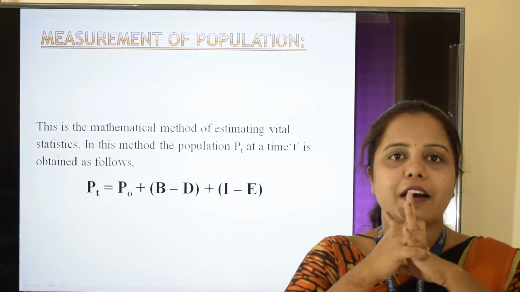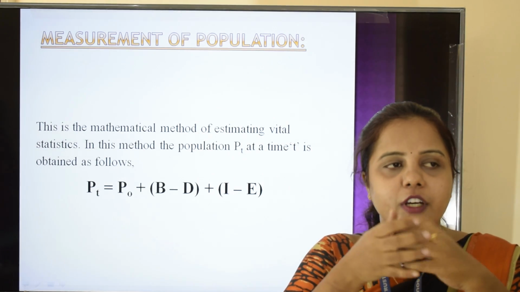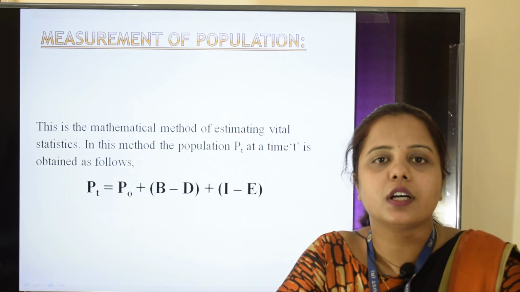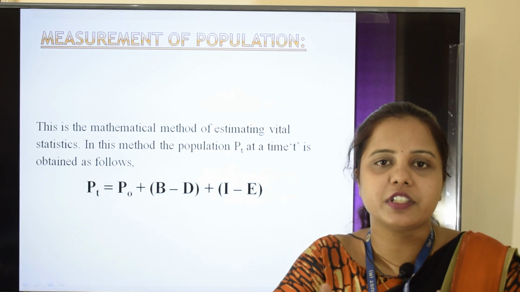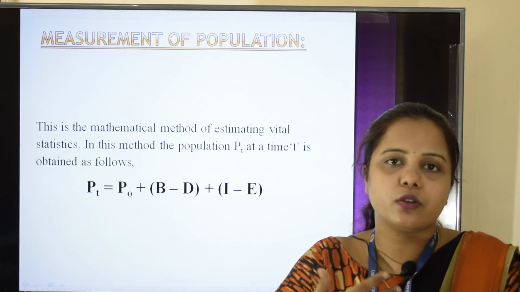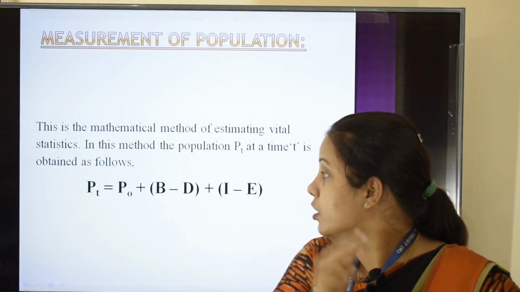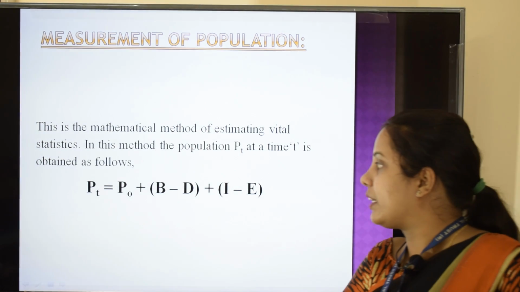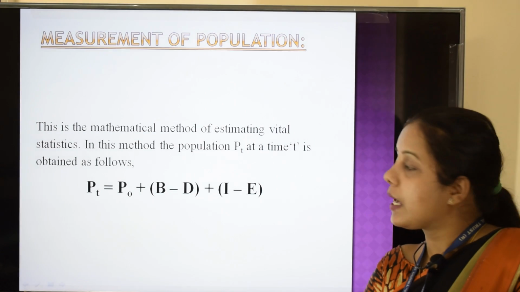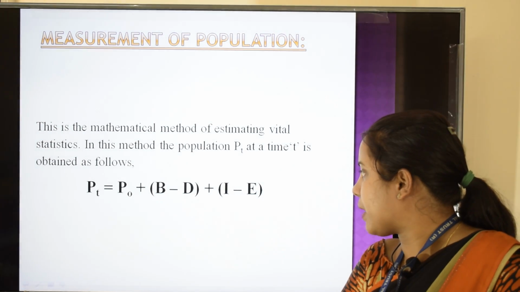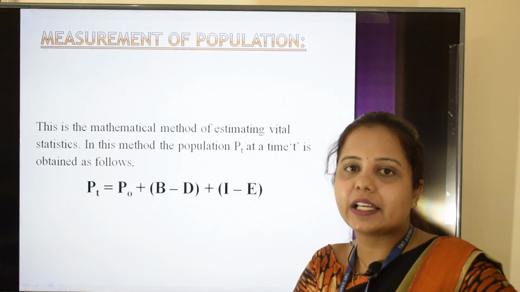Now suppose we have to know the population at any time t, because we have the population of 2011. Suppose I have to calculate the population of any year in between, like 2015 or 2016, then we can measure that population using a formula. This is a mathematical formula: Pt = P0 + B - D + I - E. Here Pt represents the population at time t.